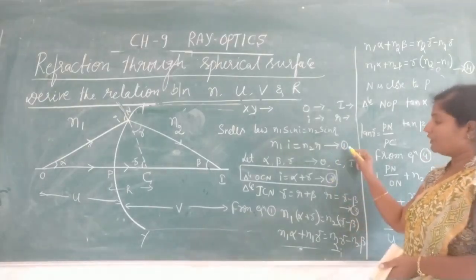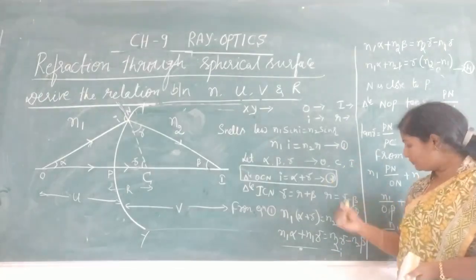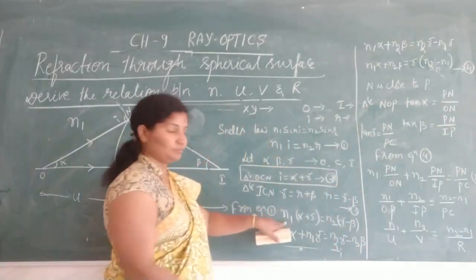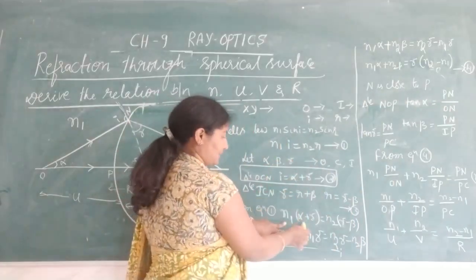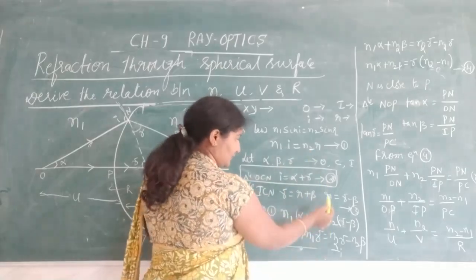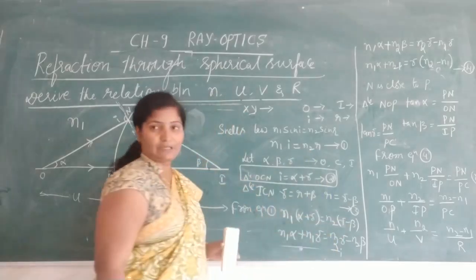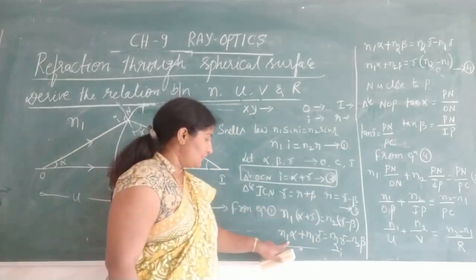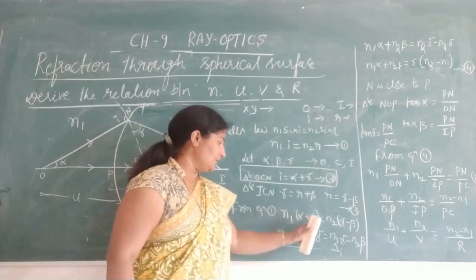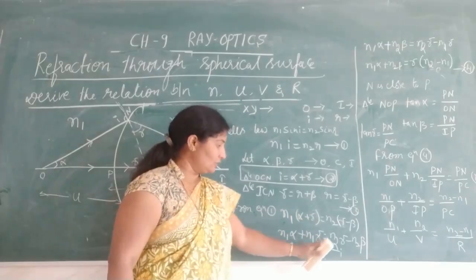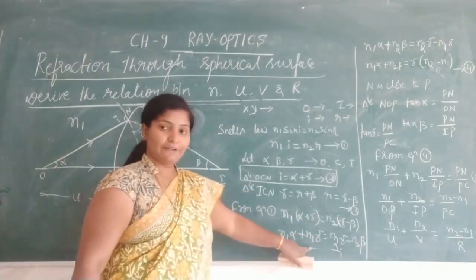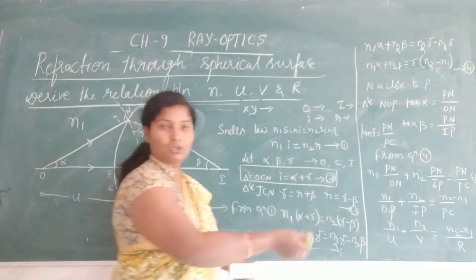Substitute these two in equation 1. 2 ಮತ್ತೆ 3 ನ 1 ಸಬ್ಸ್ಟಿಟ್ಯೂಟ್ ಮಾಡಿದ್ರೆ, I ಅಂತ ಹೇಳಿದ್ರೆ ಆಲ್ಫಾ ಪ್ಲಸ್ ಗಾಮಾ, r ಅಂತ ಹೇಳಿದ್ರೆ, so r is equal to gamma minus beta. n1 into alpha, just remove the bracket, n1 into alpha plus n1 into gamma is equal to n2 into gamma minus n2 into beta.